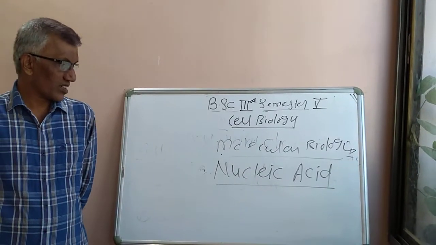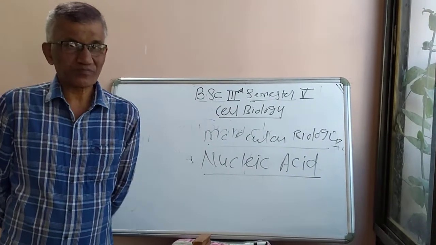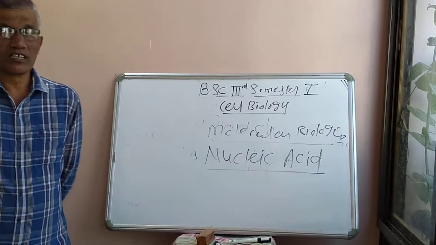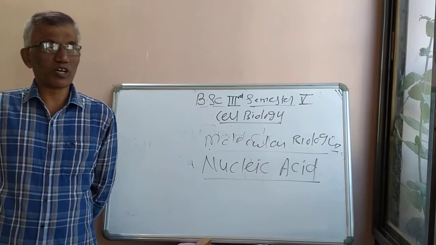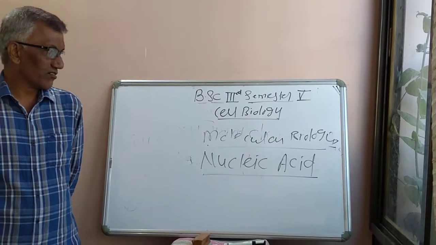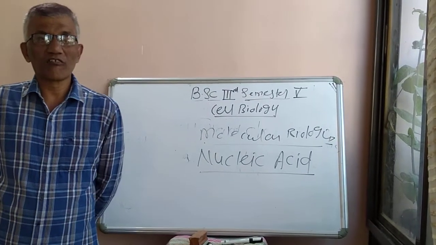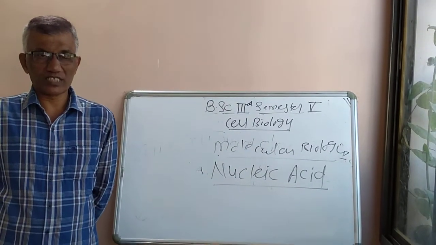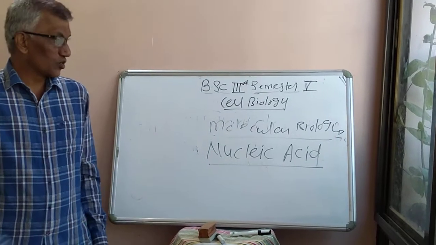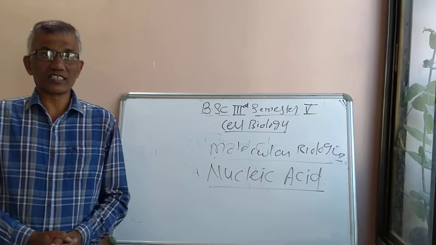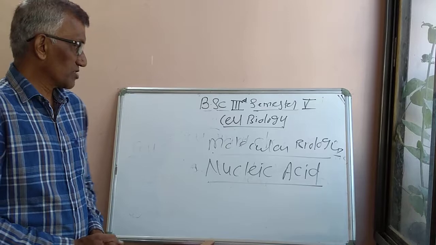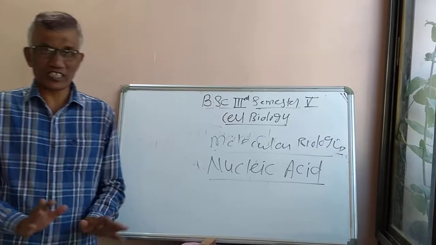In DNA molecules, the most accepted molecular structure is the Watson and Crick model, and you have to study the details of that structural model.